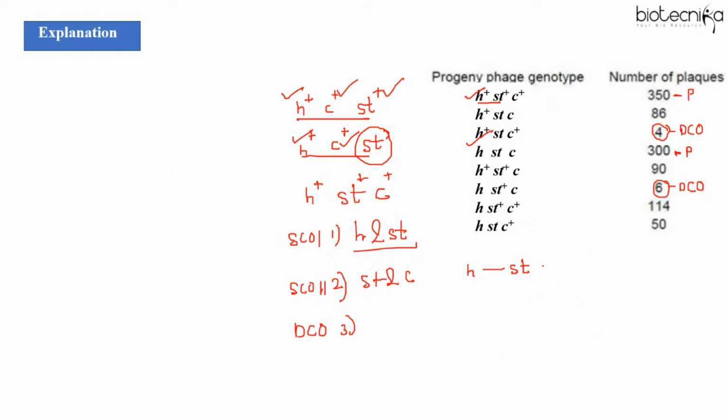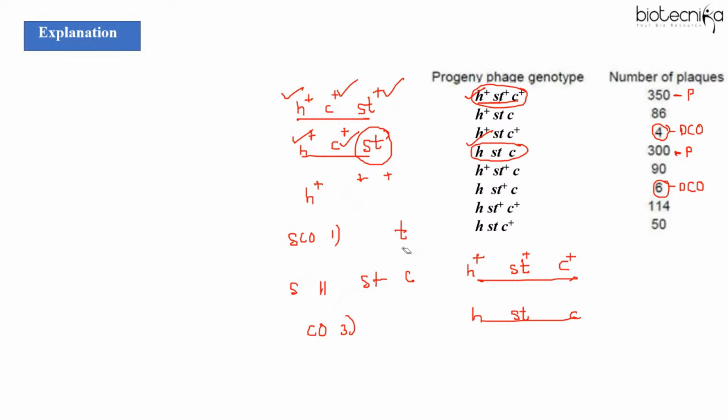Now, so let me write the alleles. So I'm writing parental combination, okay? For single crossover, write down parental combination. So this one is parental and this one is parental, right? So H plus, ST plus, C plus, and here another parent. So when the single crossover event occurs, what will happen? The crossing over will happen then between H and ST. So what will be the combinations you get?